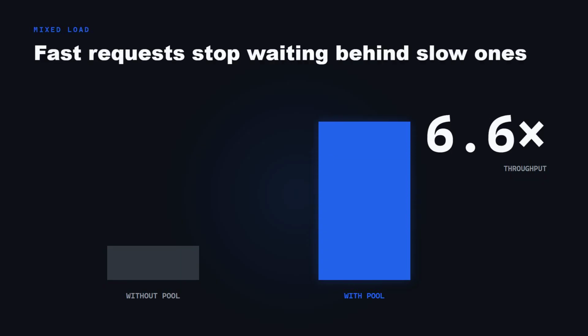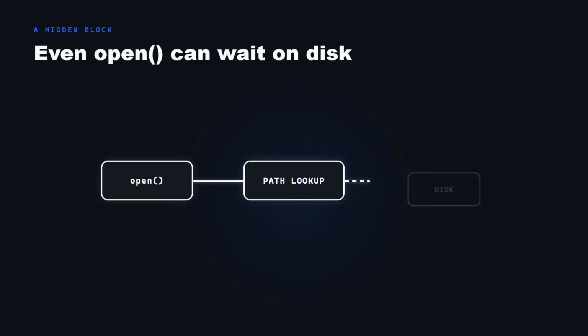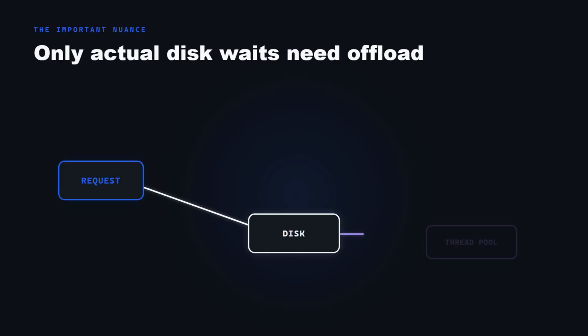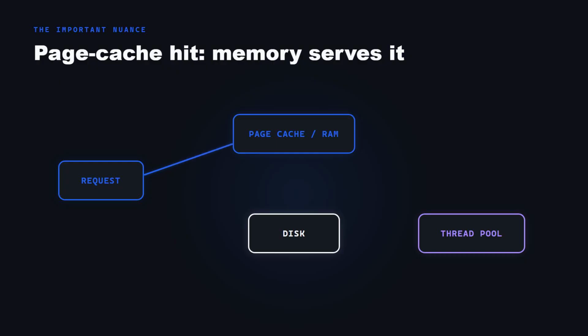Benchmarks from the Nginx team showed this can boost throughput up to 9 times under a mixed load of fast and slow requests. Cloudflare later found the same idea applies even to the open call itself, since looking up a file's location on disk can silently block just as long as reading it. So they extended the thread pool offload to cover that too. One nuance worth knowing. On Linux, this thread pool trick only kicks in when Nginx would otherwise be blocked waiting on the actual disk. If your working set fits in RAM, the OS page cache serves those files straight from memory, and there's no blocking to offload in the first place, which is why most Nginx setups never need to touch this setting at all.